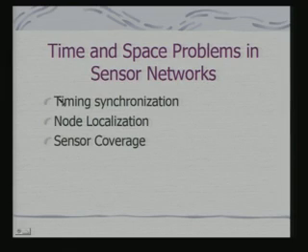So, all these issues are not relevant in the context of a pure ad hoc network, because in a pure ad hoc network your problem is that of simply setting up a communication link in an ad hoc fashion. Here, along with the communication, the fundamental problem is that of sensing and processing of the sensed data. Okay. So, these make the sensor network protocols different.